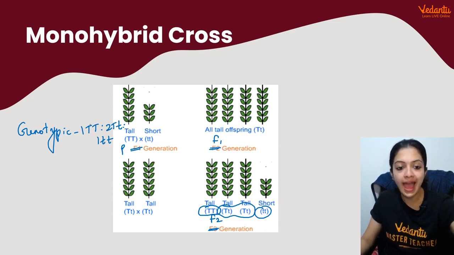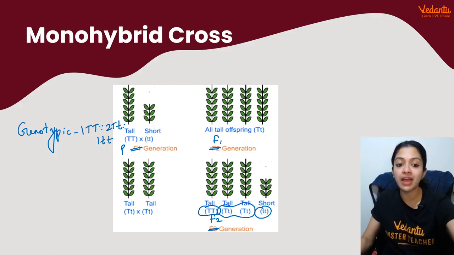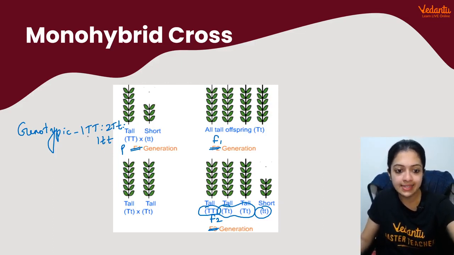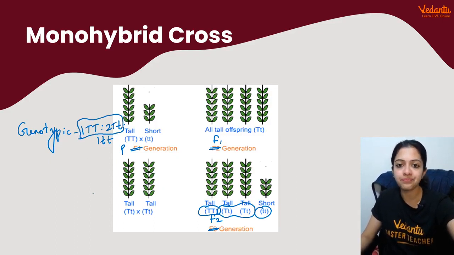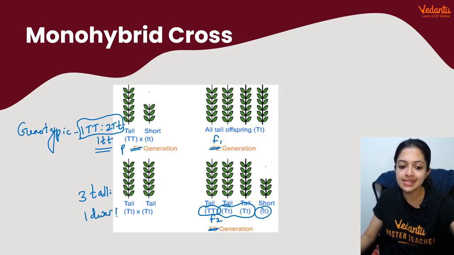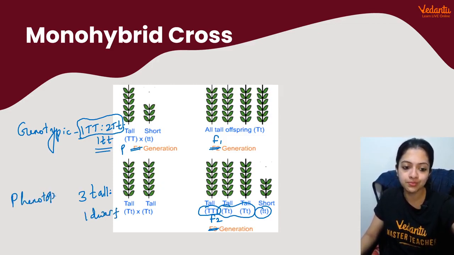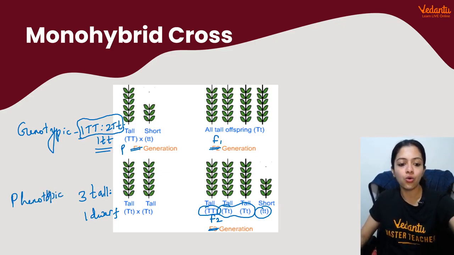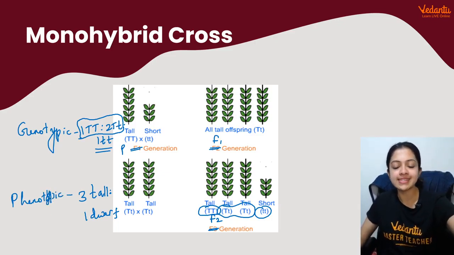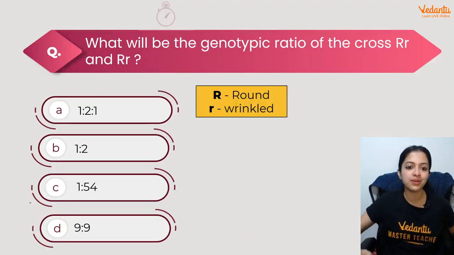Now, if you just add these up, those two combinations which have at least 1 capital T allele, it's this and this. When you add them up, what do you get? Yes, 3, and phenotypically they are tall. 3 tall and 1 dwarf. This is going to be our phenotypic ratio. Right? Okay, children. This is Mendel's set of monohybrid experiments.